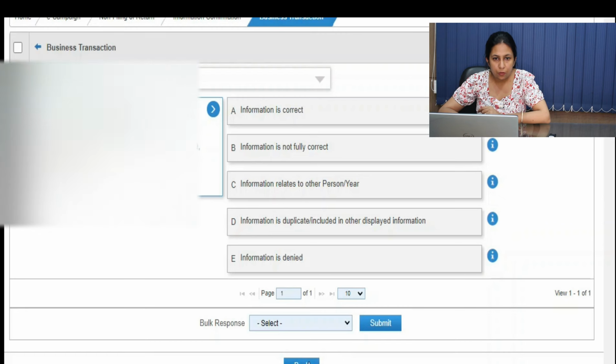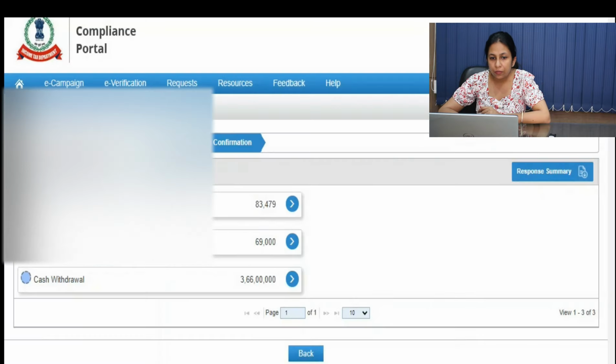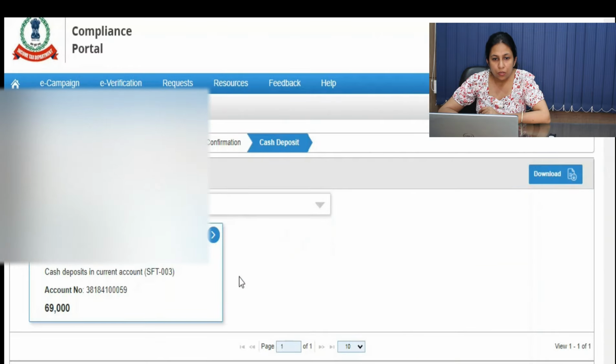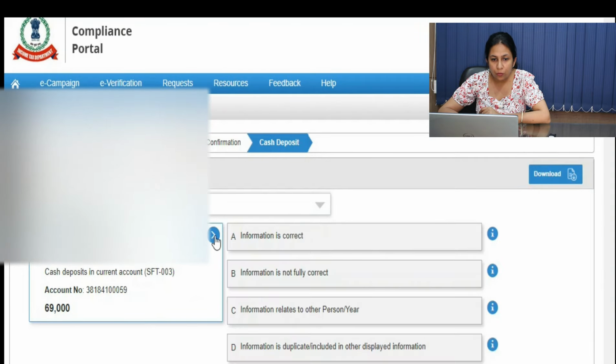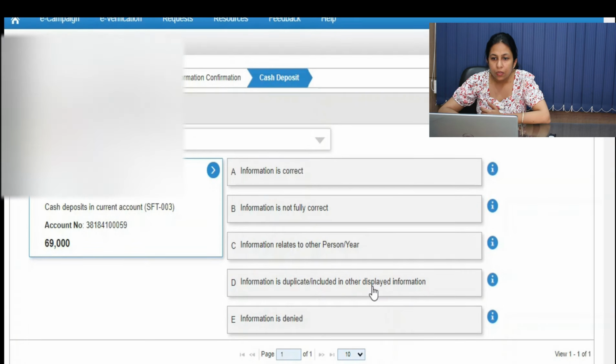Okay, now let's go back to our next option, that is cash deposit. Again, it's the same thing; you have to write down your cash deposit response. First of all, you have to tell that this much cash you have deposited. If it's not, then again the same process: click here, and then information denied, information duplicate, information related to other person, information is not fully correct, or information is correct. You have to select your tab accordingly.